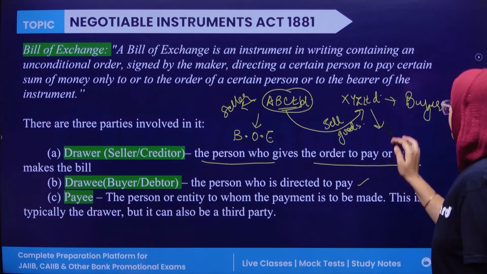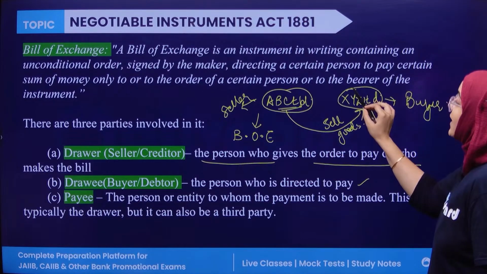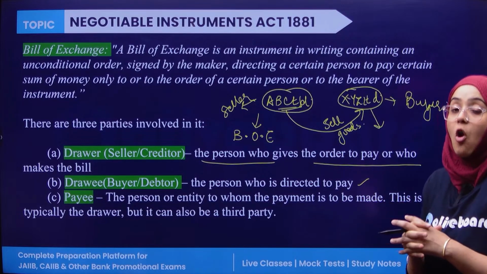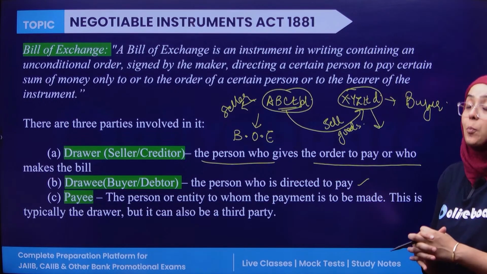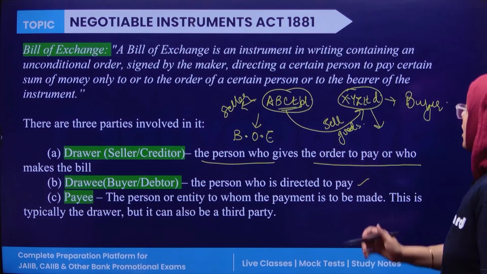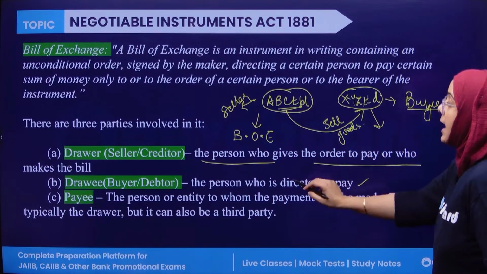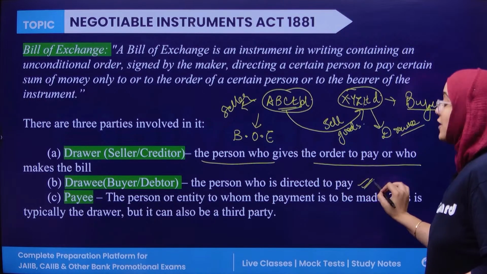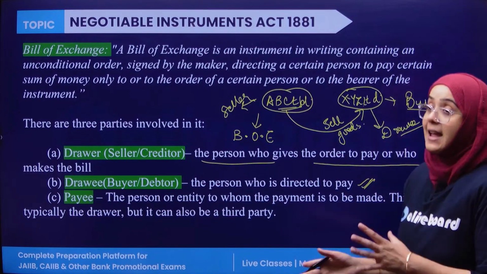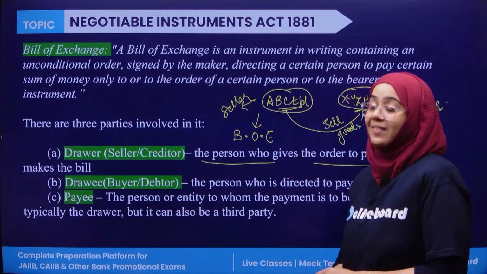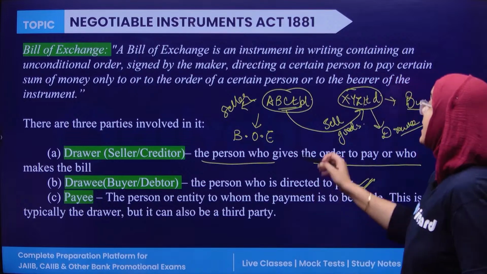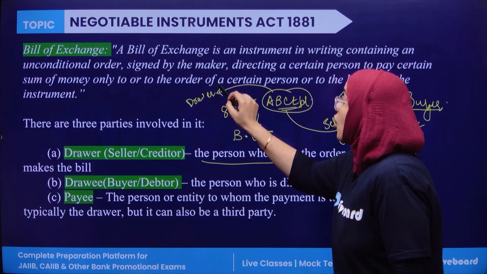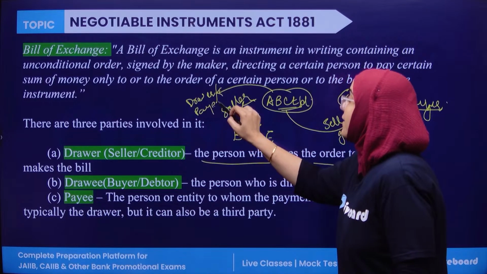Now, in this condition, because XYZ is promising to pay ABC, XYZ accepted, saying, "I am indebted to ABC Limited for this amount of rupees, and I will be responsible to pay this sum of money." Because XYZ is the buyer, he is considered the drawee in this case, the person who is actually directed to pay. XYZ has been directed to pay by ABC Limited. And who is receiving the payment? ABC Limited is receiving the payment. So ABC Limited is the drawer, and is also considered the payee in this case.